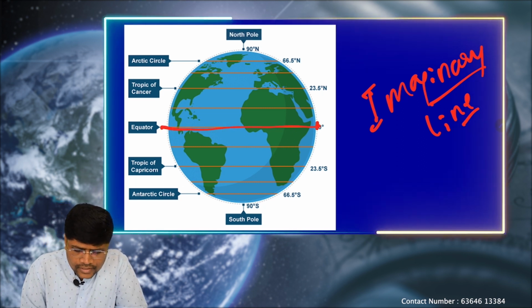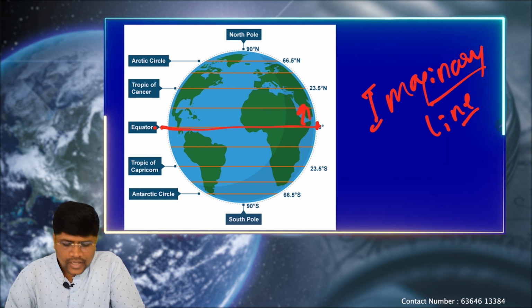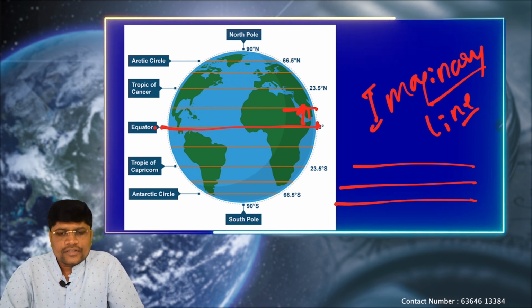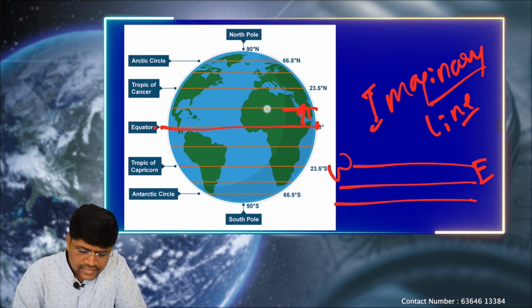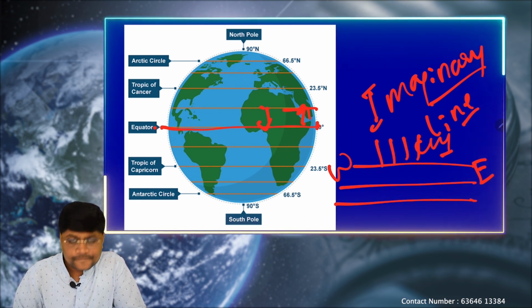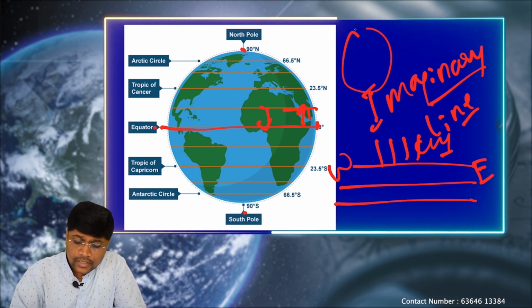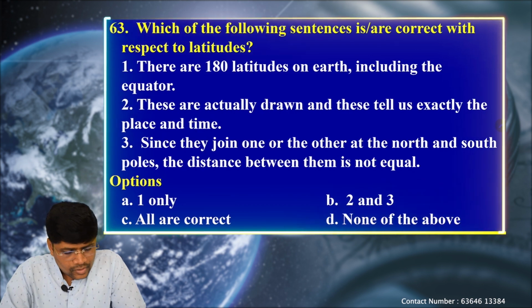See, these latitudes are parallel lines. What are parallel lines? They never meet each other. These latitudes are horizontal lines connecting east to west. So the distance between them is always constant, that is 111 kilometers. They never meet at the poles. It is the longitudes that will meet, not the latitudes. Let's get back to the question.